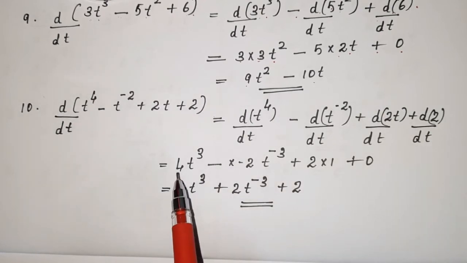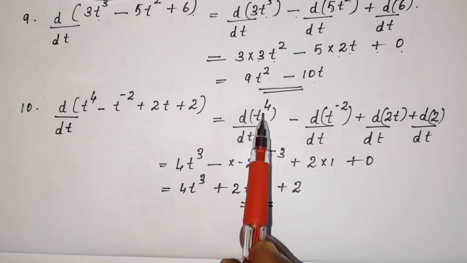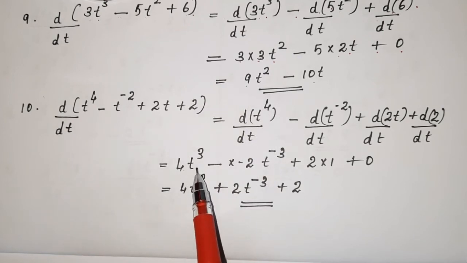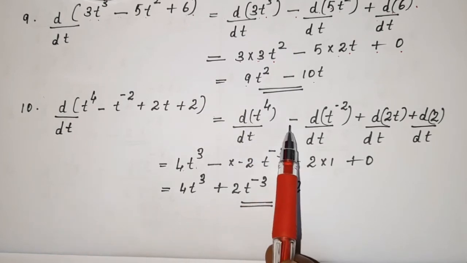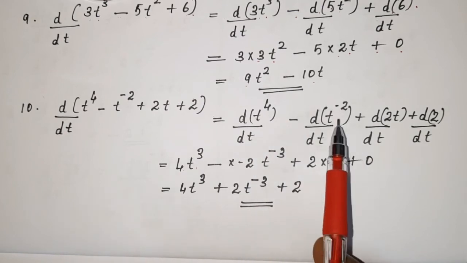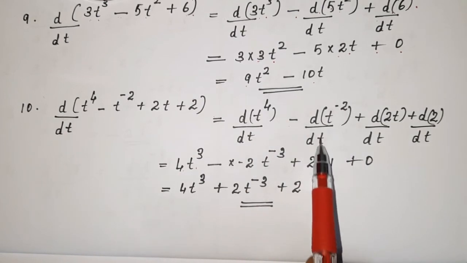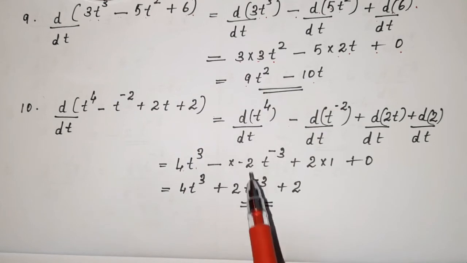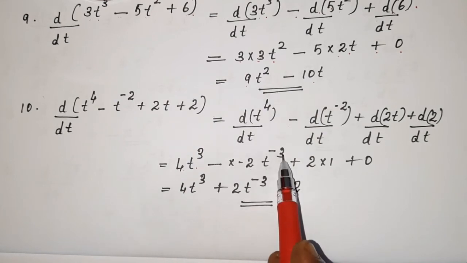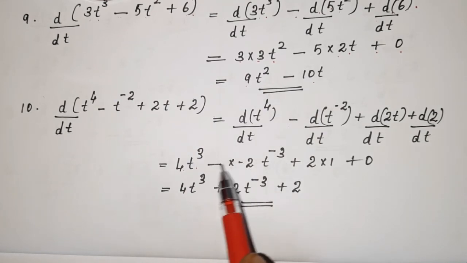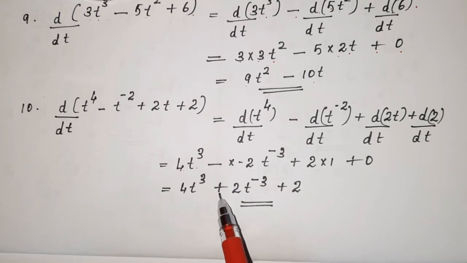Here d by dt of t raised to 4 is 4t raised to 3, minus d by dt of t raised to minus 2, which is minus 2t raised to minus 3. So here two negative signs will come, so it will become positive in the next step.